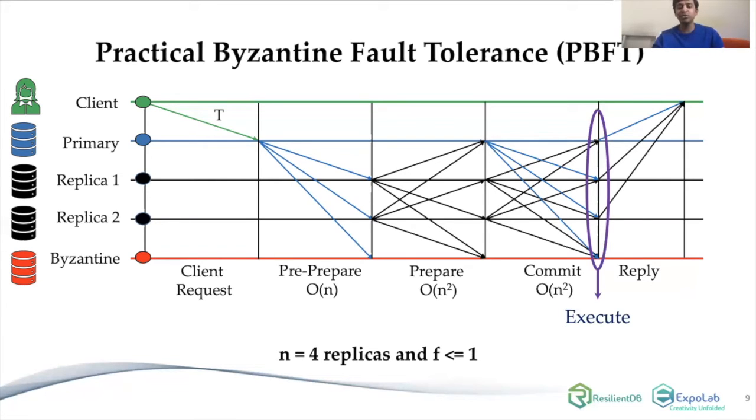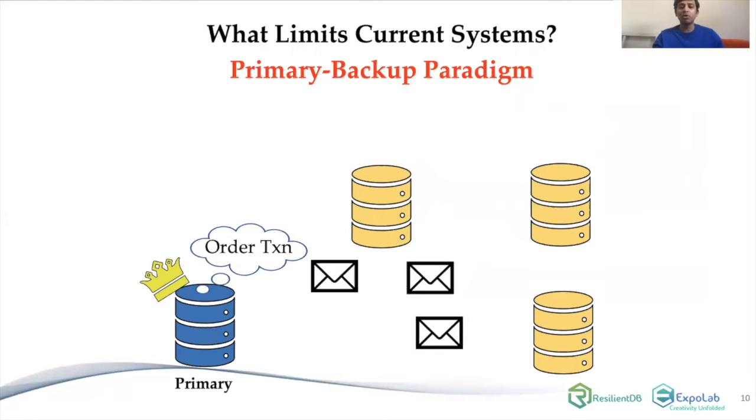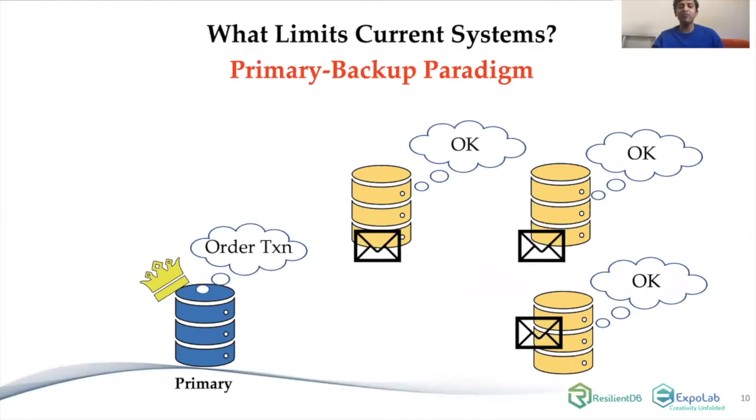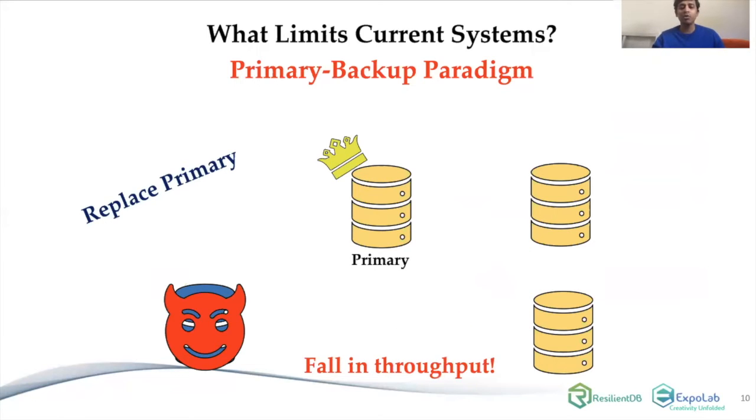But then what is the issue? The problem is all of these protocols are primary backup, where the primary is the king. If the primary tells everyone to do a transaction, they follow what the primary says. But if the primary is malicious, then the system halts, and then everyone has to run a protocol to replace the primary. During this whole process, there will be a fall in throughput.